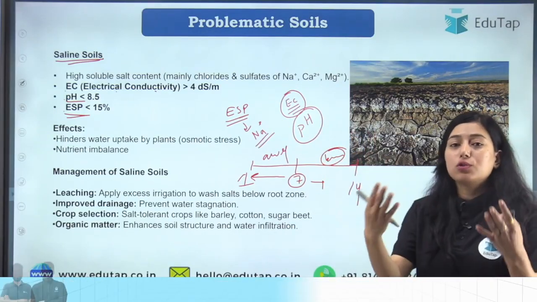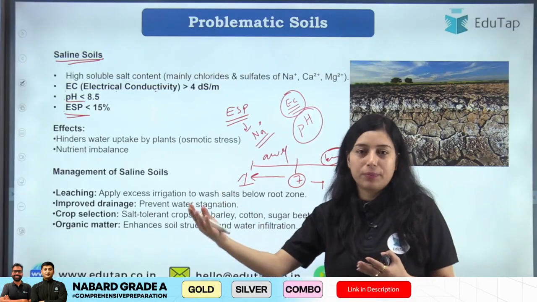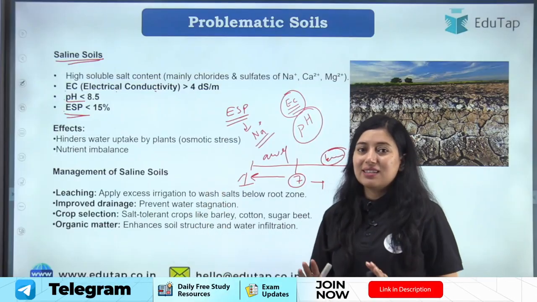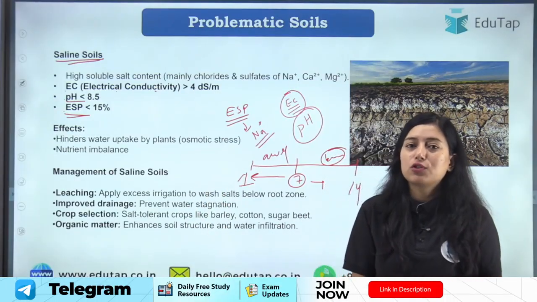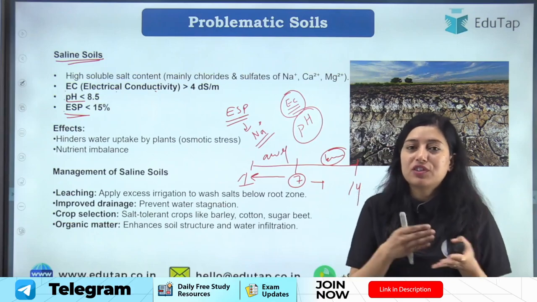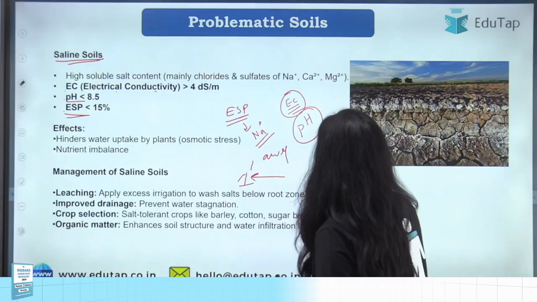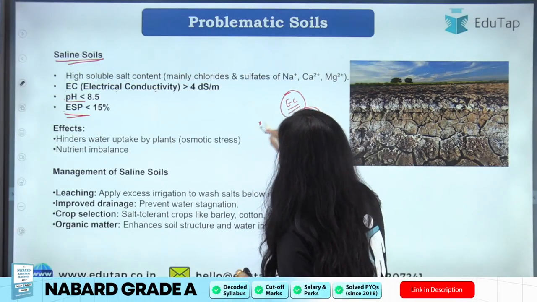If more sodium is present in the soil, the exchangeable sodium percentage will be more, because there is more sodium available for exchange. Understand this, right? If ESP is less, that shows there is less sodium present in the soil, because ESP, which is exchangeable sodium percentage, is less. So students, we calculate these things to know which type of problematic soil we have.